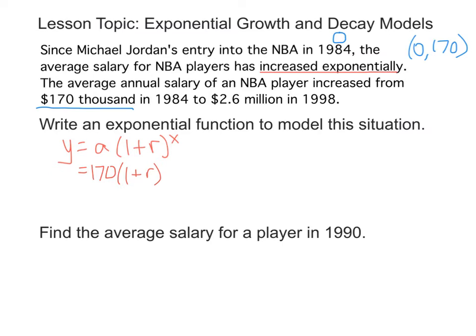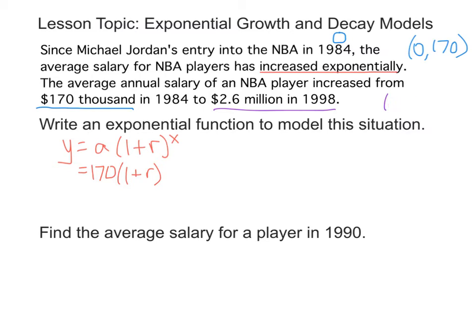Now we'll still need to fill in an x and a y value so that we can solve for r. All right, so our second data point comes from this situation right here. In 1998, the average salary was $2.6 million. Now be careful, because you don't want to write our second point by putting 1998 right here.